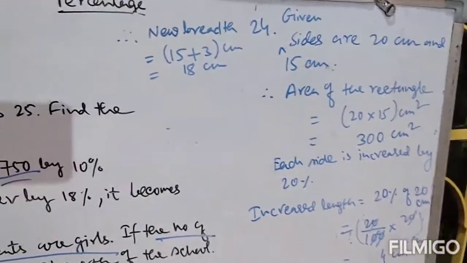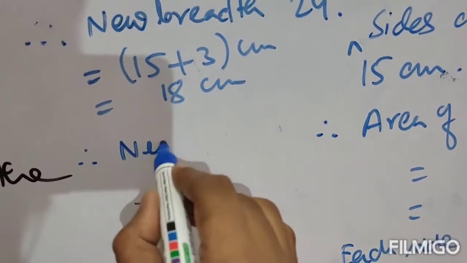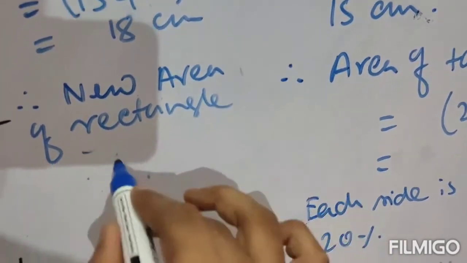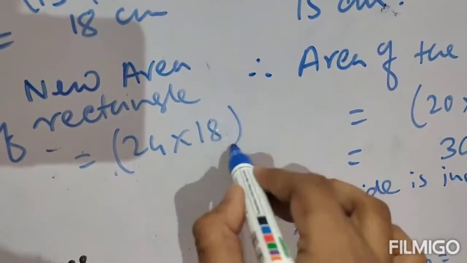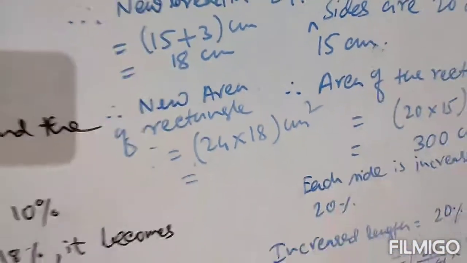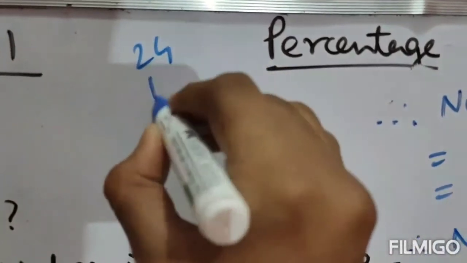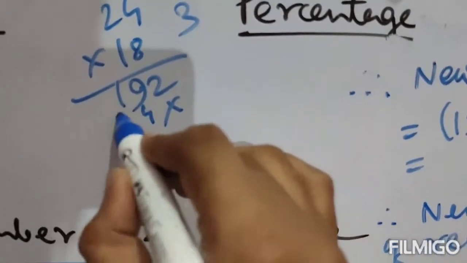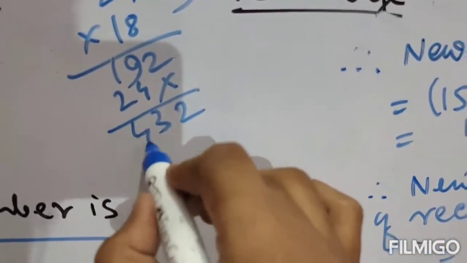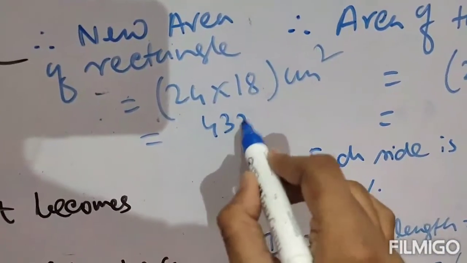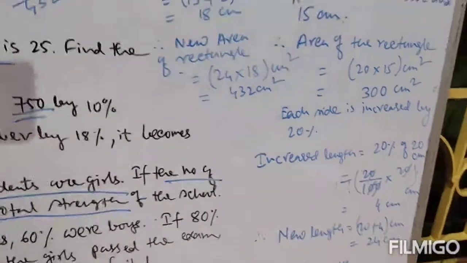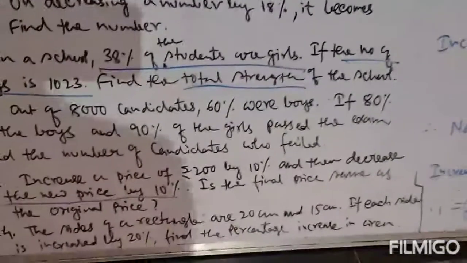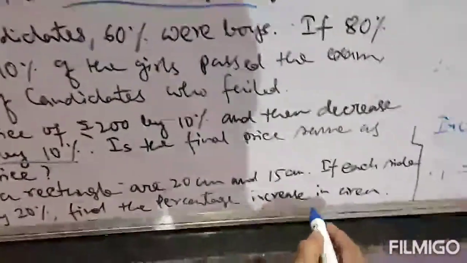Now find out the new area. Therefore the new area of the rectangle is length into breadth. New length is 24 centimeter and new breadth is 18 centimeter. So new area will be length into breadth, that is 24 into 18, just multiply here. That is 432 centimeter square. This is your new area. Clear? So the question says find the percentage increase. How much percentage area is increased?